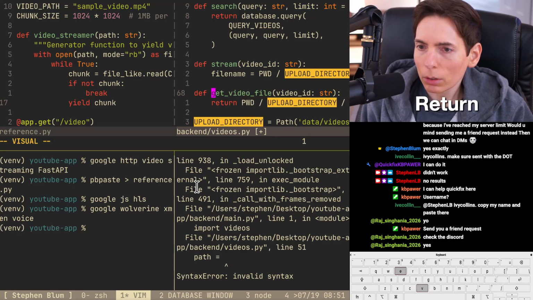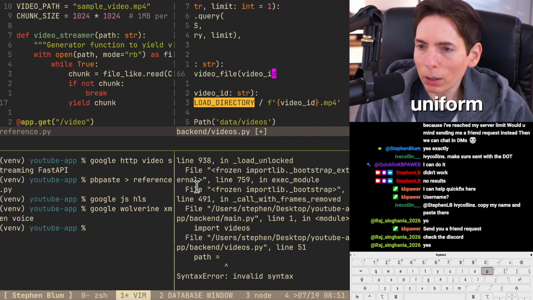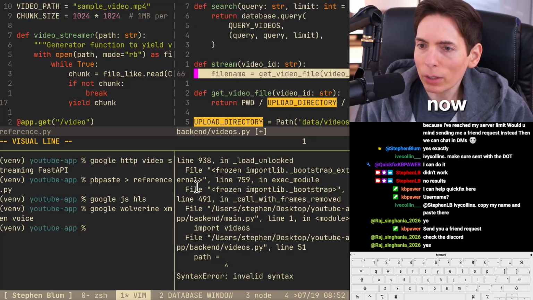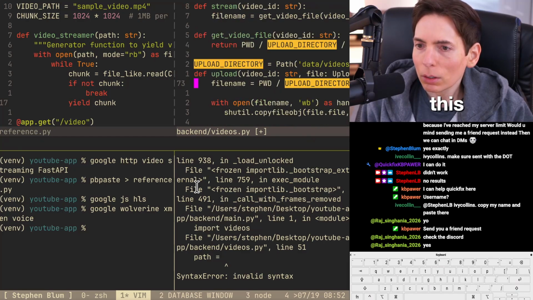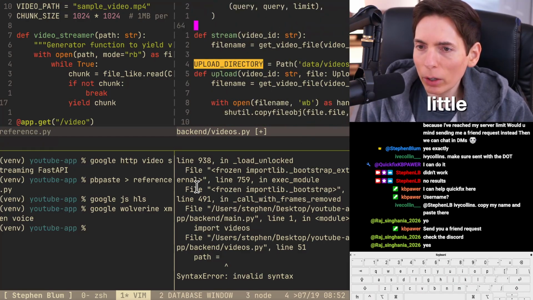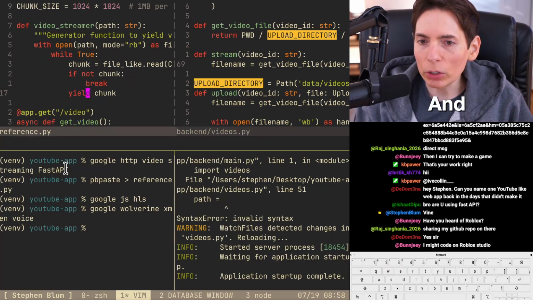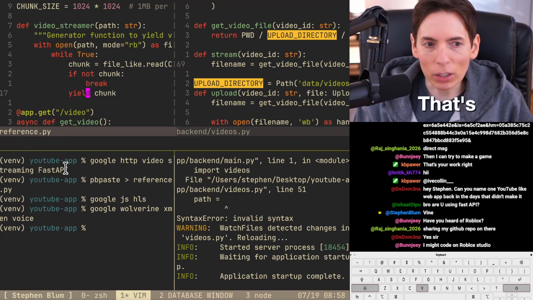Return. And then we just simply pass this in over here. That way, now we have a uniform file. There we go, perfect. All right, so now we can just use this. A nice little helper function there for the chunks, and we'll yield the chunks. That's it. Keeping it easy right there.